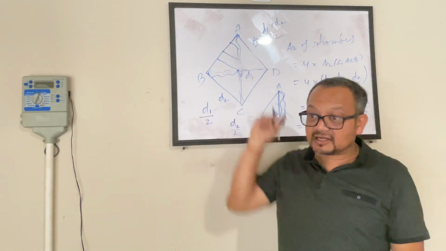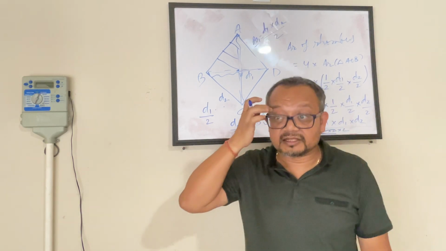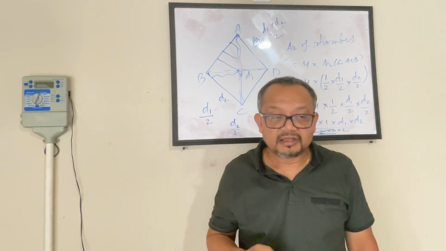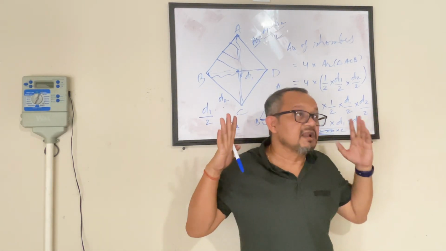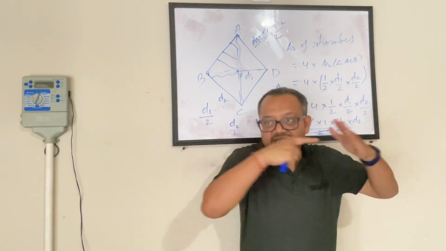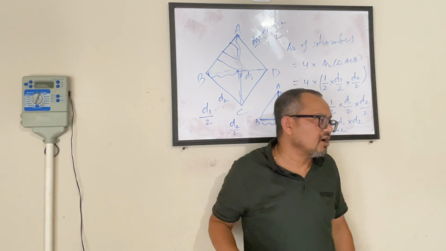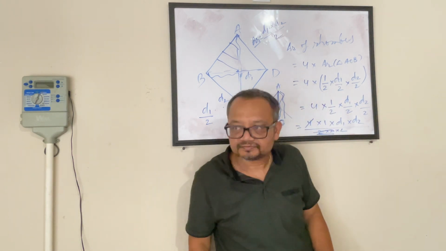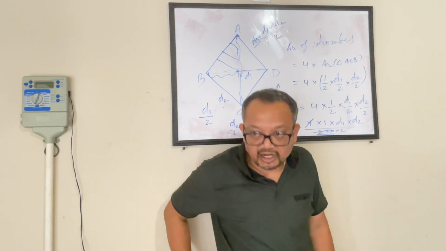d1 is my one diagonal, d2 is my second diagonal. Length of the diagonals. And if you guys want me to tell one more time what is diagonal? Diagonal is a line segment which joins the opposite vertex of a rhombus or any quadrilateral for that matter. So sounds complicated. It is not.